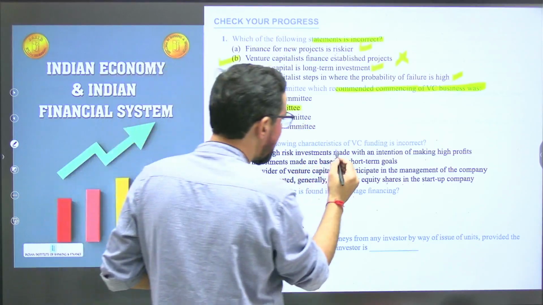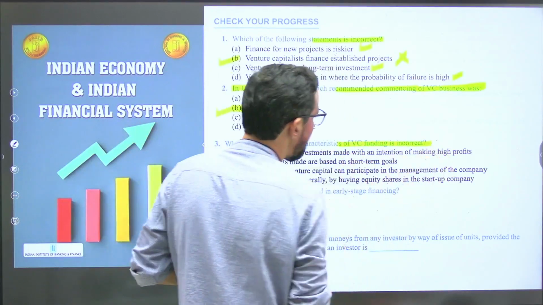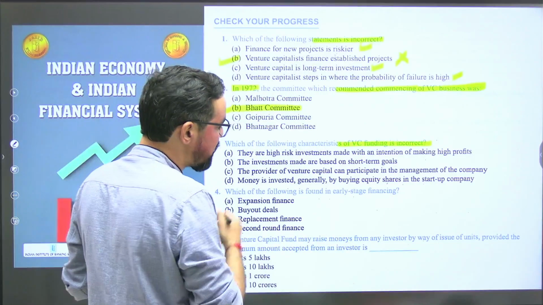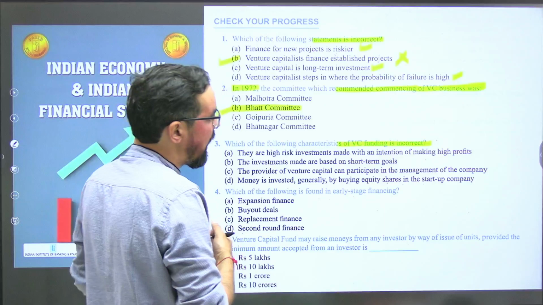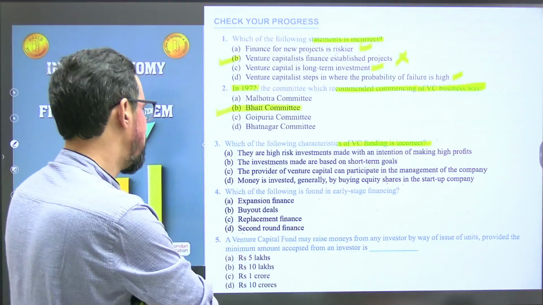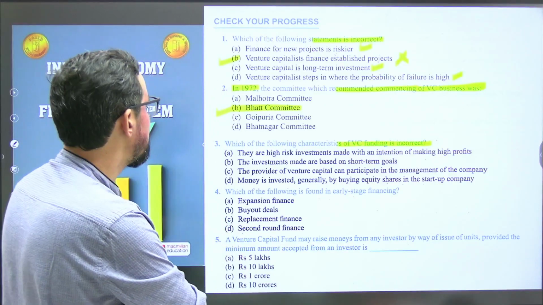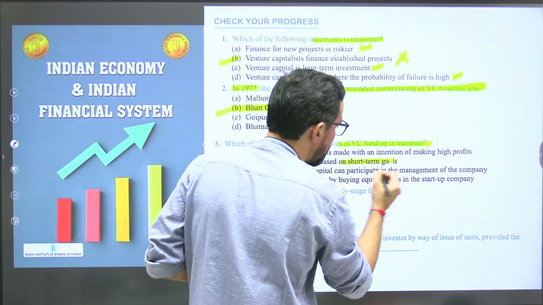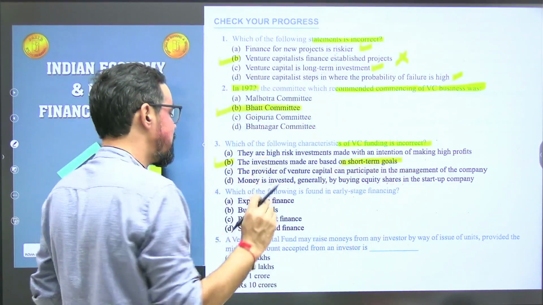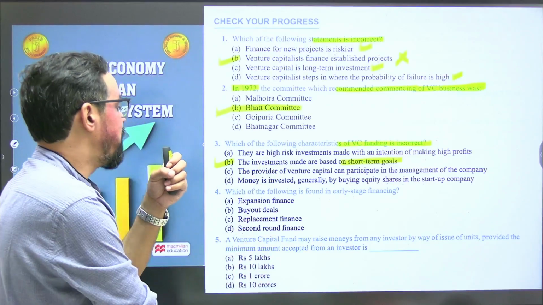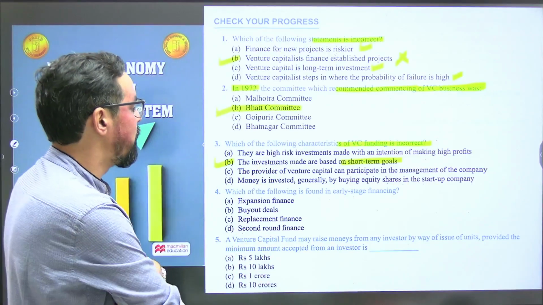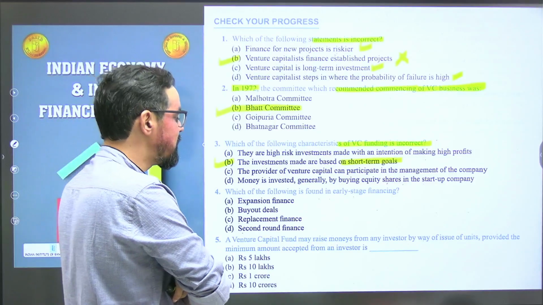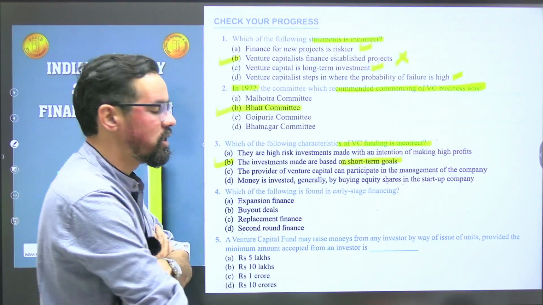Which of the following characteristics of VC funding is incorrect? They are high-risk investments made with an intention of making profit, which is correct. The investments made are based on short term? No, it is based on long term. So option B is incorrect. The provider of venture capital can participate in management. Yes, money is invested generally by buying equity shares, which is also correct.